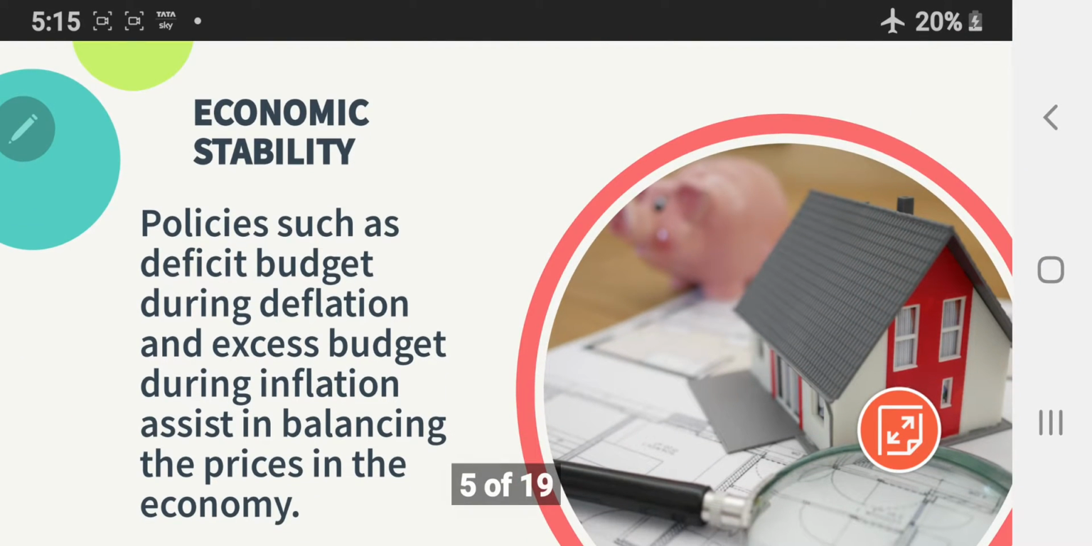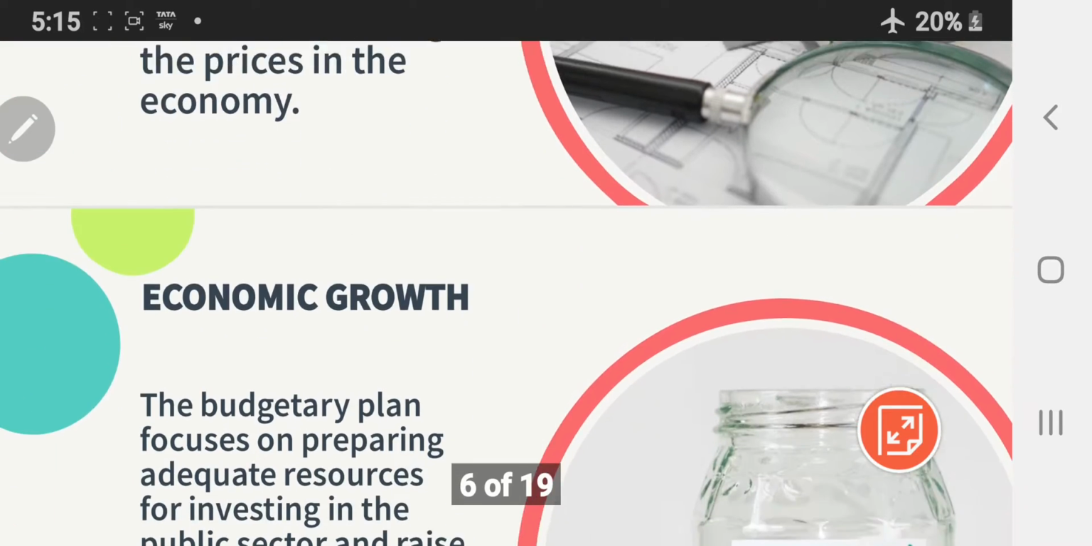Economic stability. Government ensures economic stability by the policy of surplus and deficit budget. That is, during inflation, government reduces its expenditure and increases revenue, which is known as surplus budget. Whereas in the case of deflation, government increases its expenditure and reduces revenue, which is known as deficit budget.